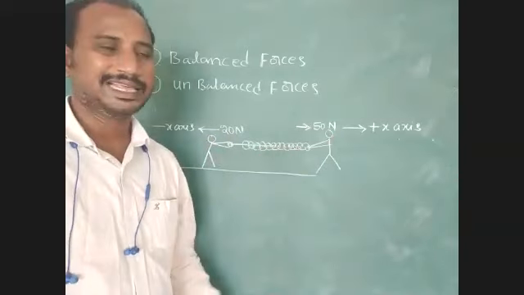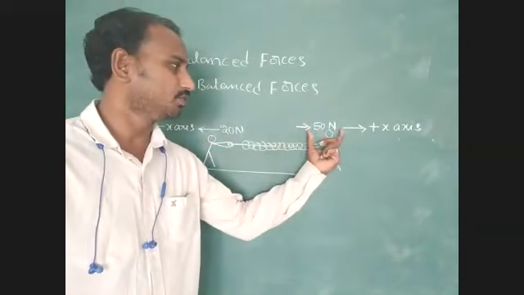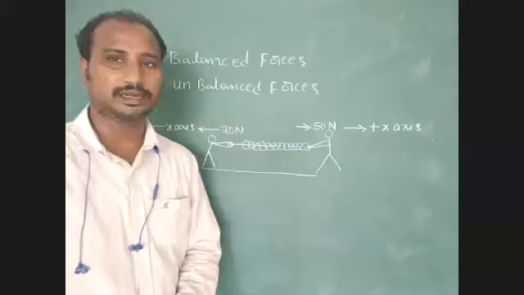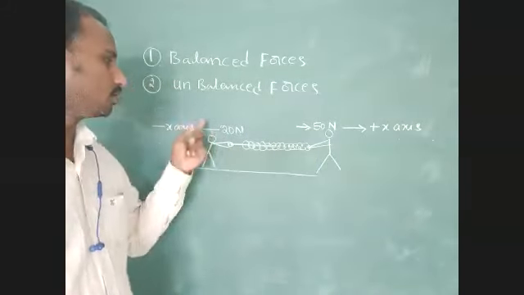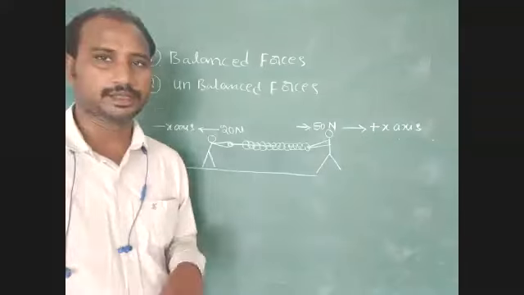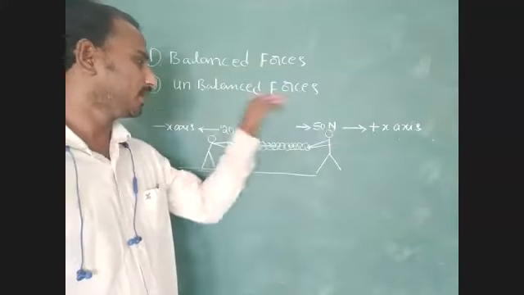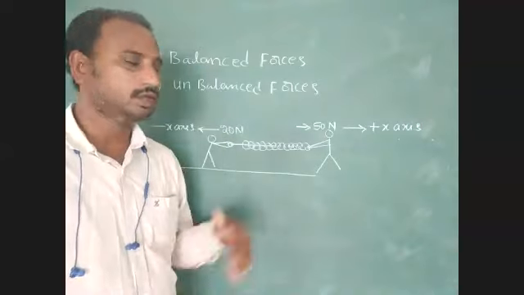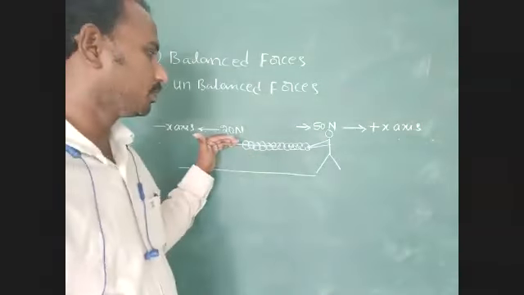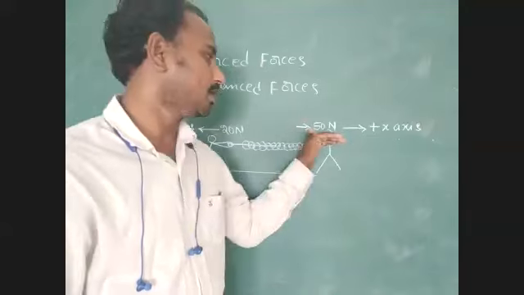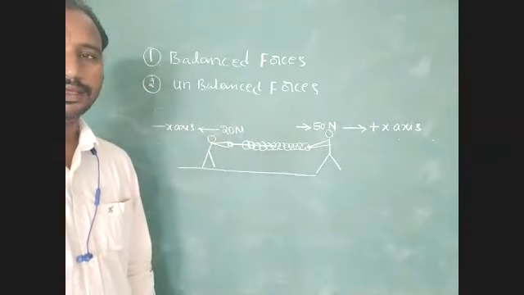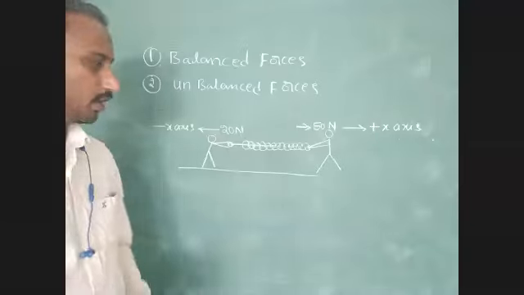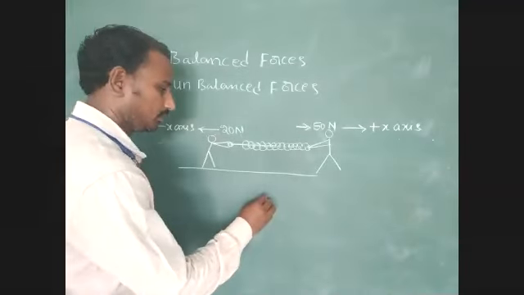The second person applied the 50 Newton force, which is more than the 20 Newton force. Due to that reason, the rope is moving along the horizontal x-axis direction. Okay, understood? One more example I can give you.